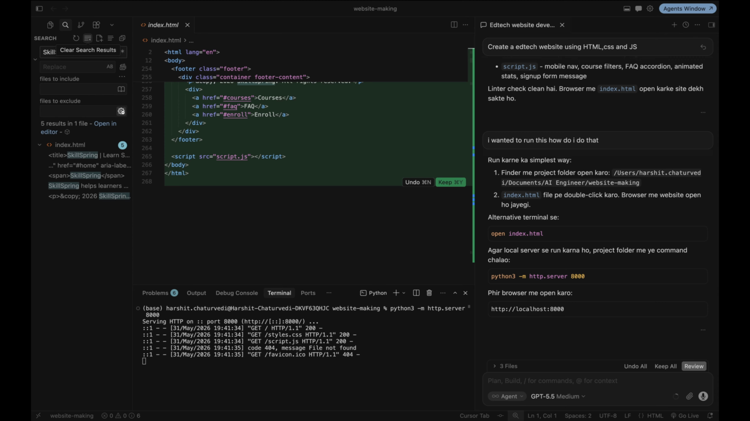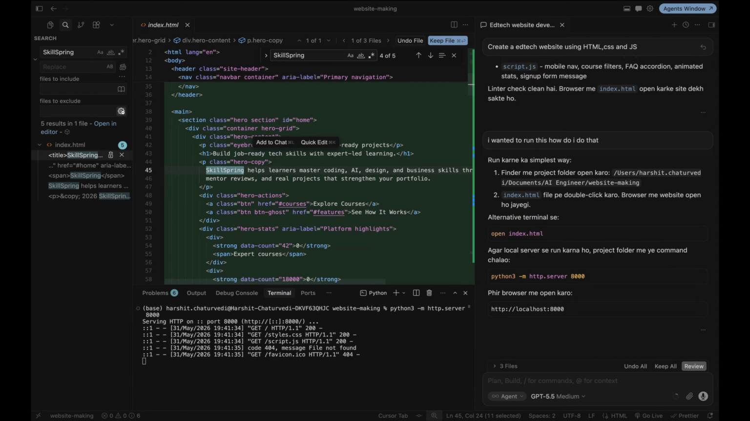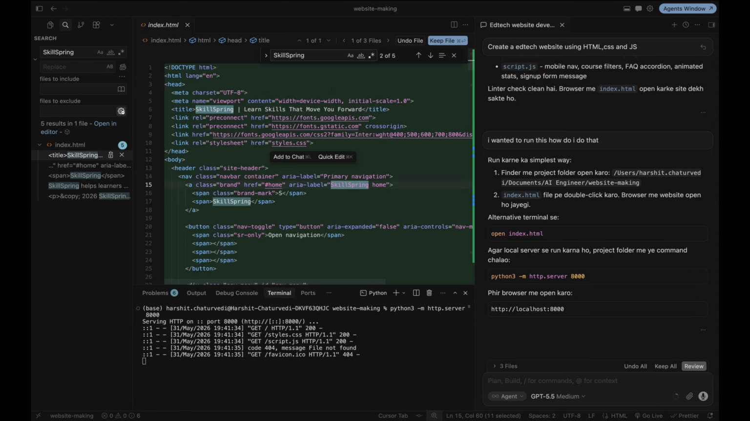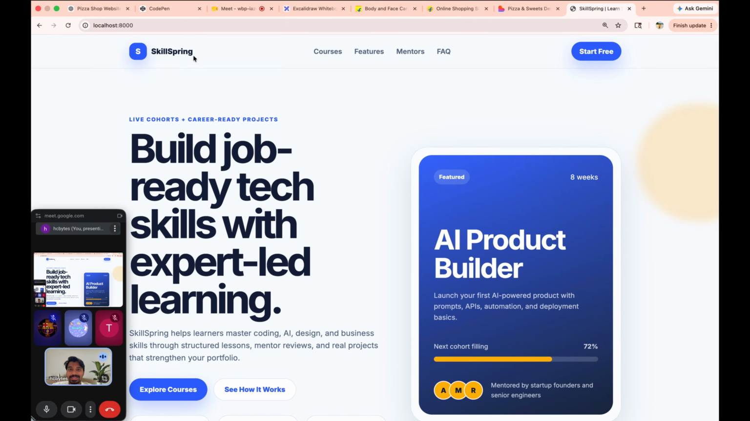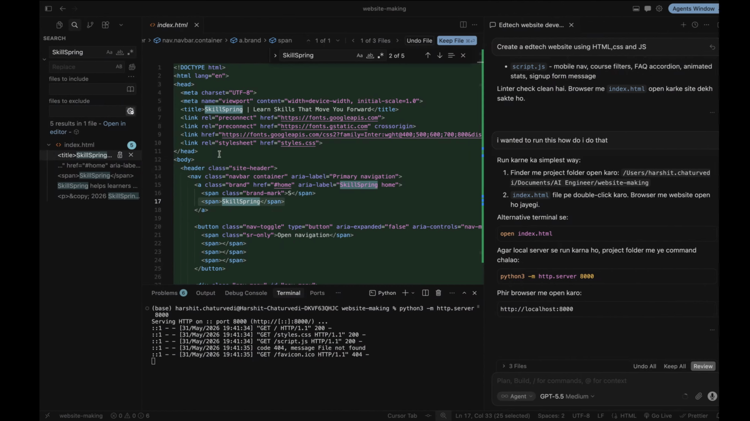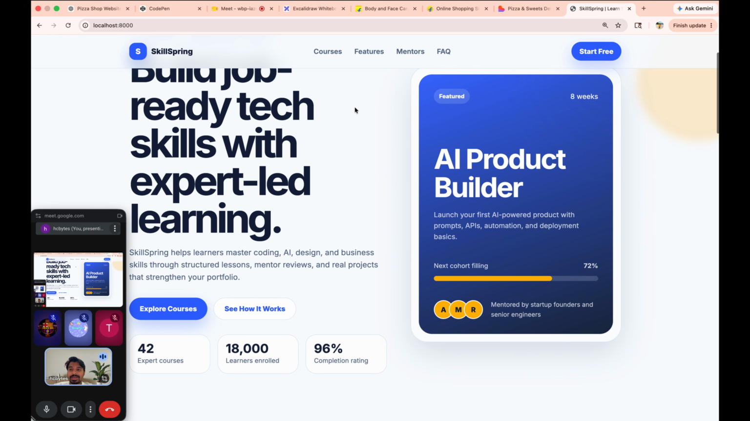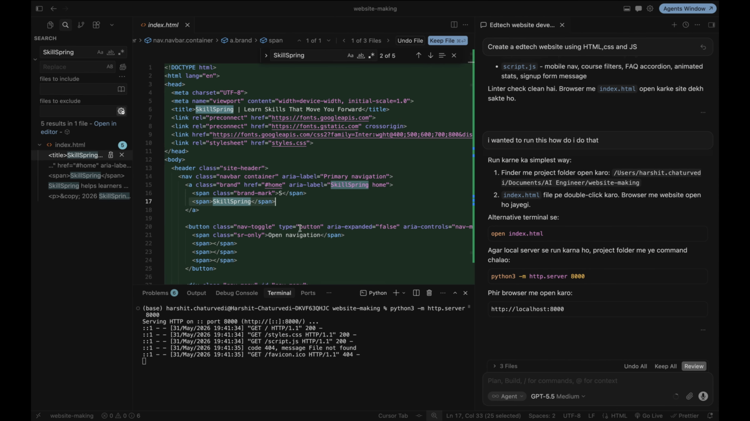So where is this code? This code is in my index.html file, and this is the title, Skill Spring, and this is the span tag, and this is the paragraph tag. And see, this word Skill Spring is coming from what? From this span only.